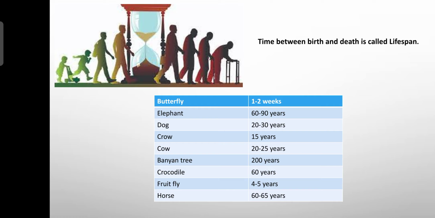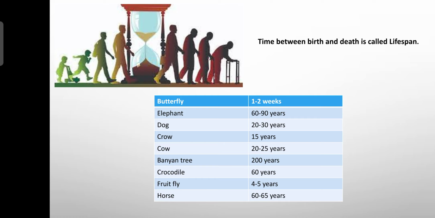And the lifespan is not constant in all living organisms. It always varies. For example, elephant lives for 60 to 90 years. Dog lives for 20 to 30 years. Crow, 15 years. Cow, 20 to 25 years. Banyan tree, 200 years.